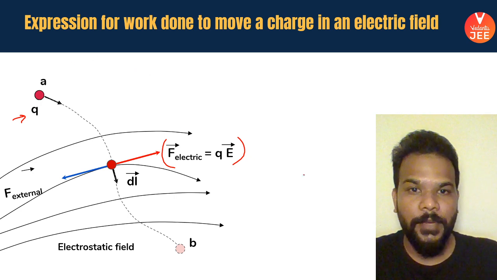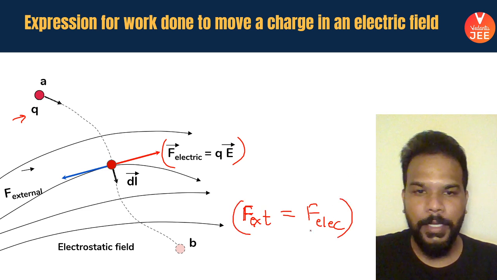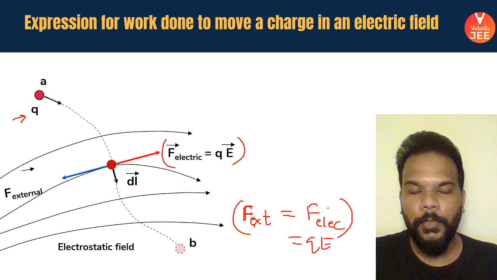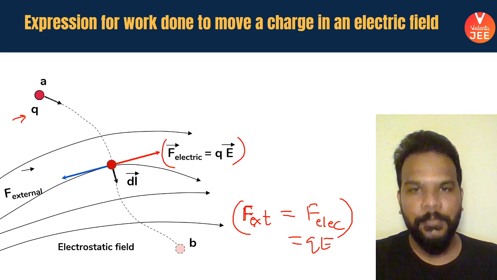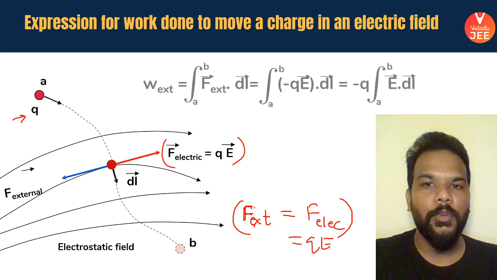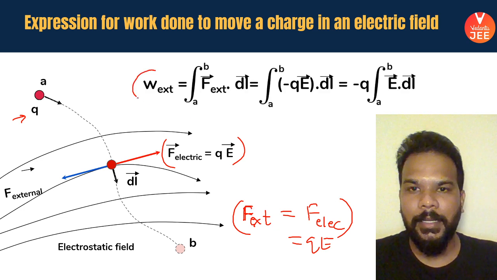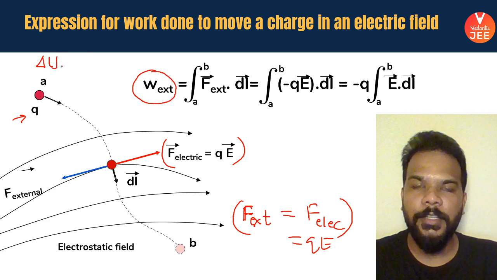That means F external in magnitude is equal to F electric, Q into E is the magnitude. Okay guys, so now we have got the value of the external force. Now we want to talk about the work done by the external agent. Why? Because then we'll talk about the change in potential energy eventually.